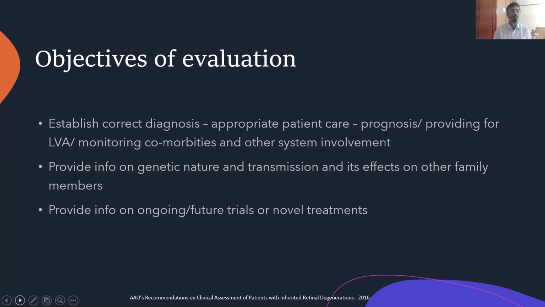It helps us know the prognosis. These patients usually have a poor prognosis in terms of long-term vision, hence we provide them with low vision care and assess and monitor comorbidities and other systemic involvements. We get to know about the genetic nature, the transmission, and the effect on other family members. It also helps us know about ongoing and future trials and novel treatments.